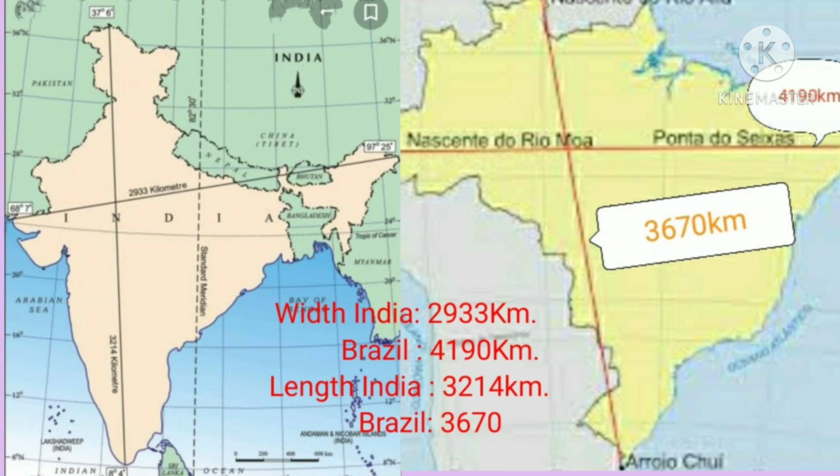Now comparing the length of India and Brazil, India's length is 3214 km and Brazil 3670 km. It means comparatively the length and width of Brazil is more than India. Part 2 will come for you.